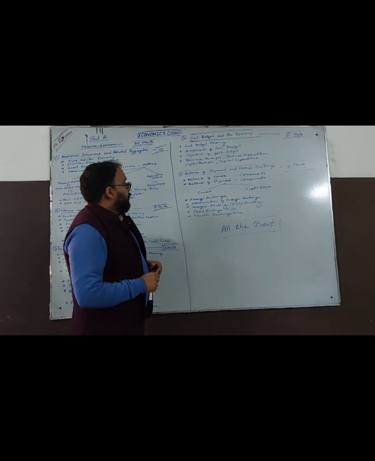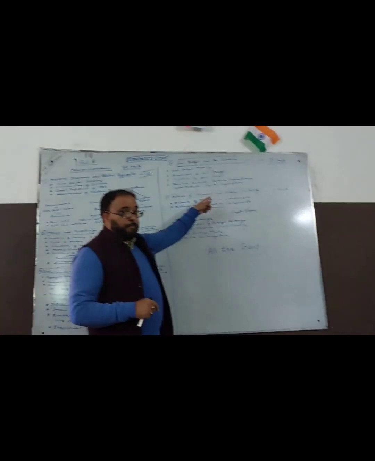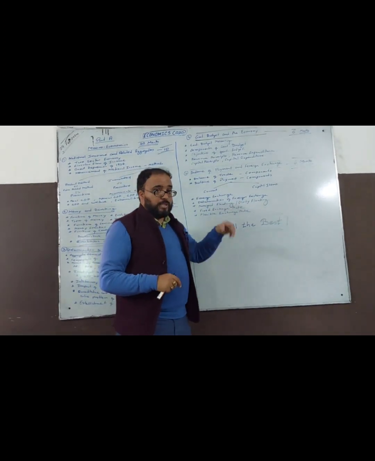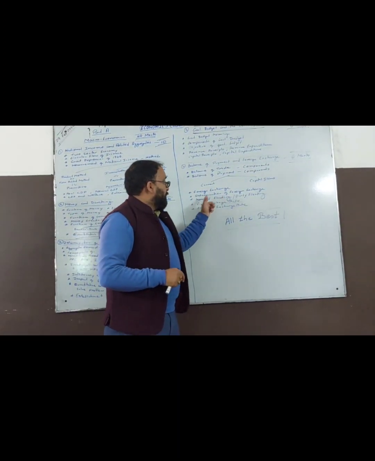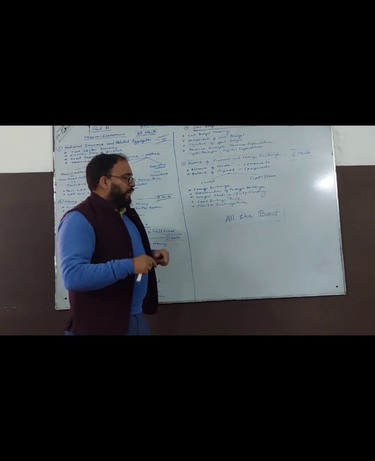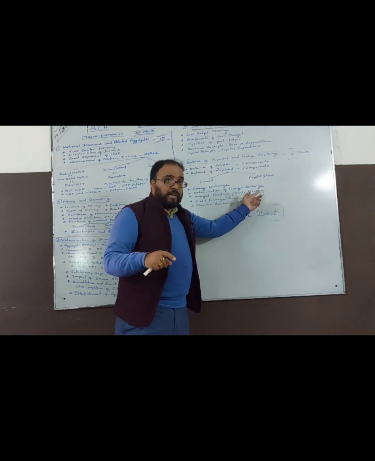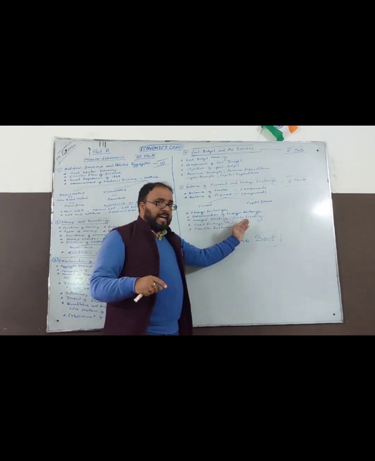Then coming to the last unit, which is balance of payment and foreign exchange. What is balance of trade? Its components. What is balance of payment? Its components. Current and capital items which come under the balance of payment account. Then foreign exchange, determination of foreign exchange, managed floating. Definitely a question comes from managed floating. This is also referred to as dirty floating. Then fixed exchange rate system, flexible exchange rate system.